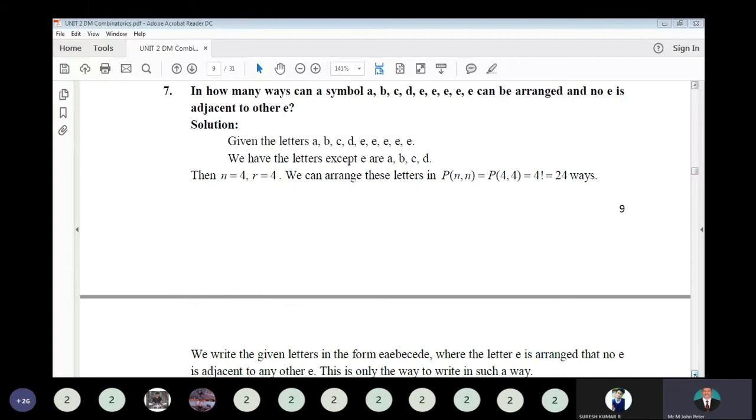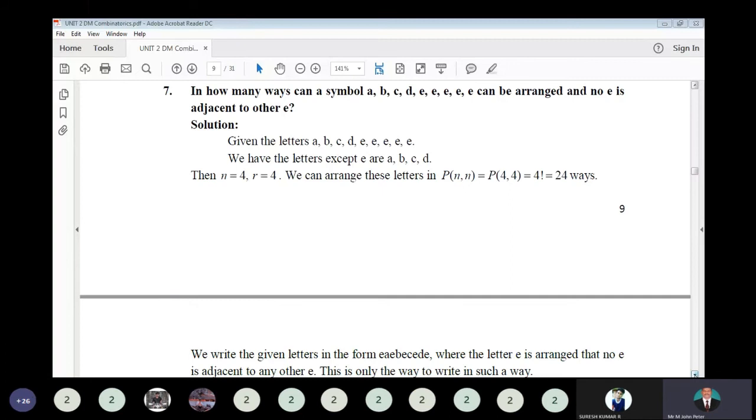So we have 4 different letters A, B, C, D. The remaining 5 E's are there, and the condition is that the E's are not adjacent. So we have the other 4 letters available, and in between you have to fix the E's. Then only can you make the E's not adjacent. So in between A, B, C, D we have 5 places, and in those 5 places we can fix E. That is one way.